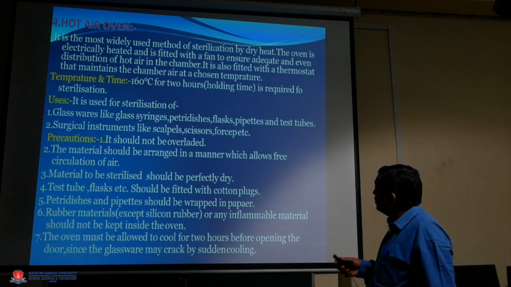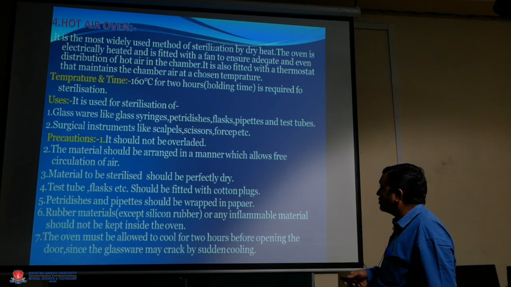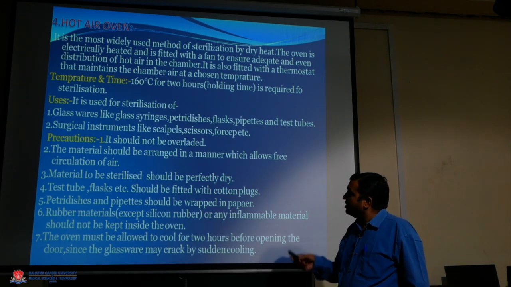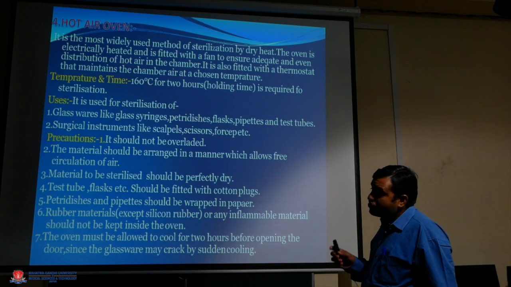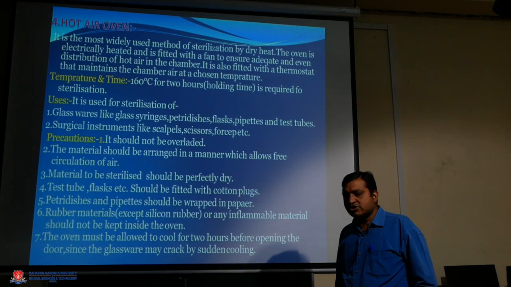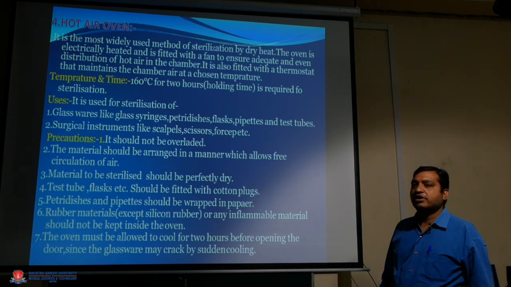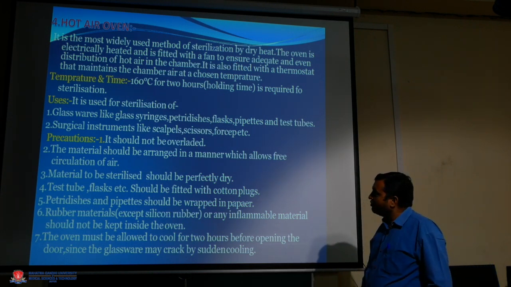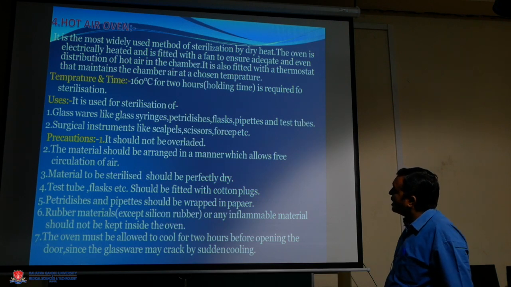It is also fitted with a thermostat that maintains the chamber air at a chosen temperature. The temperature required is 160 degrees for 2 hours.